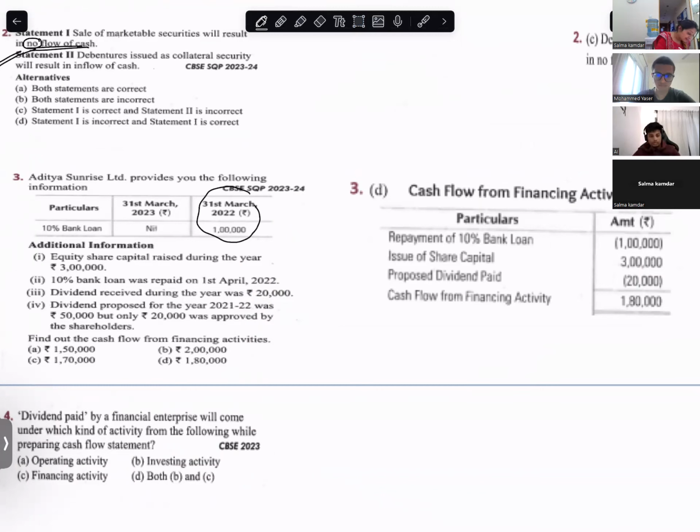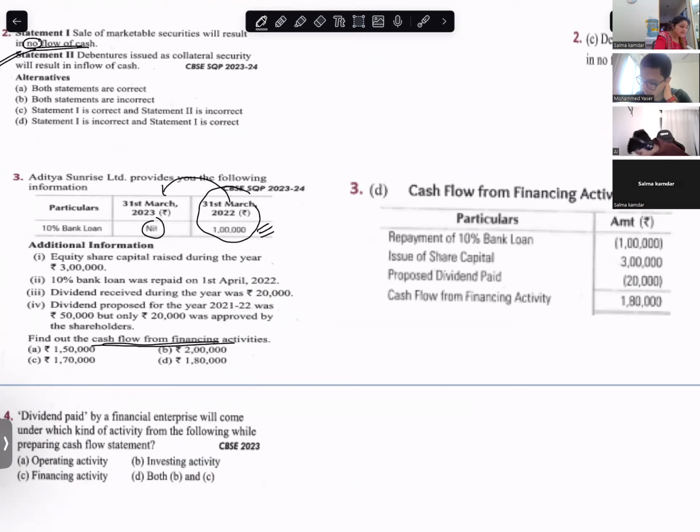They want us to find out cash flow from financing activities. Are you with me? They are telling you that in 2022 you had a bank loan, and in 2023 this bank loan is nil.